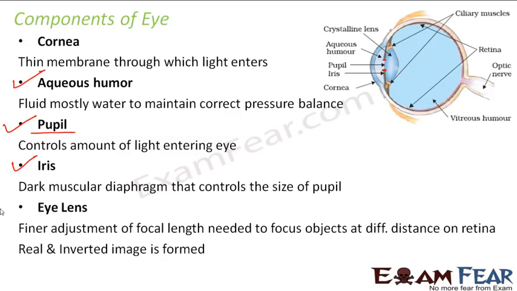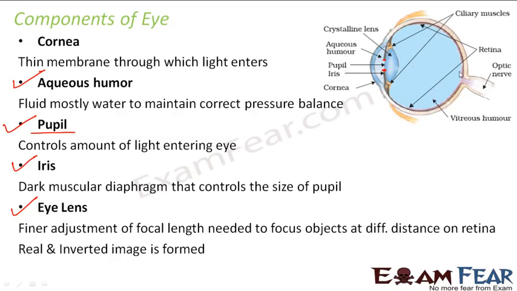Then you have the eye lens. You always need a lens for image formation. The eye lens's main purpose is that it changes its focal length so that the image of the object is always formed on the retina. We have the retina here, which is basically the screen where images need to be formed. Now, the objects that we see can be very far away, or very near to us.